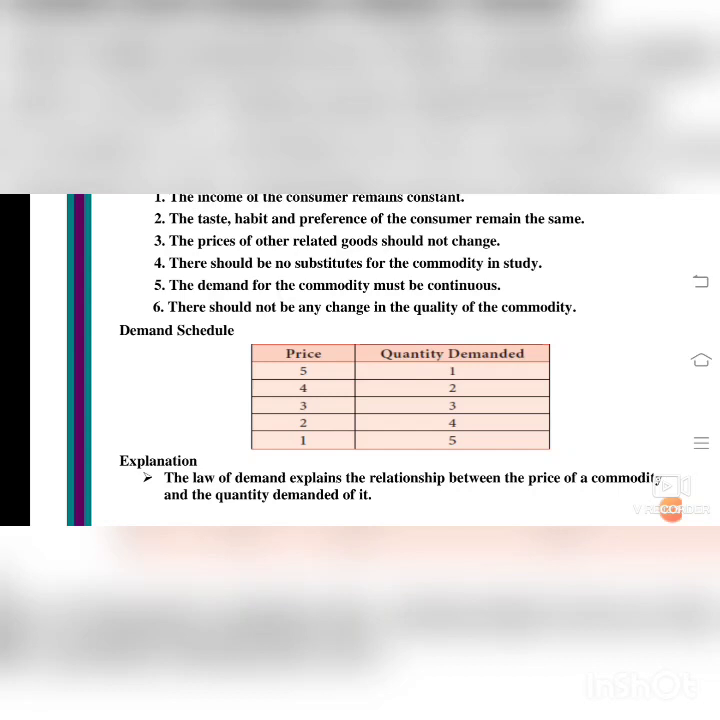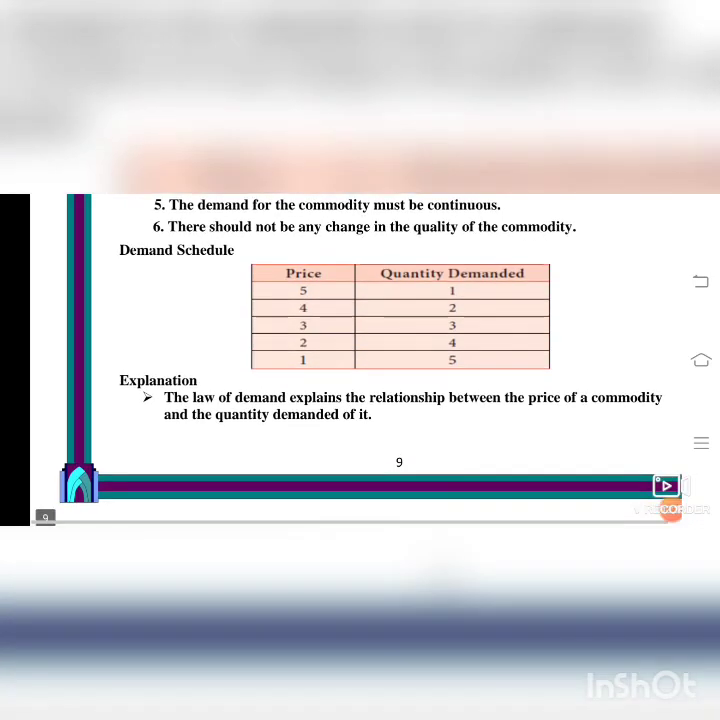So when the price level is decreasing, you see the schedule property. When the price level is decreasing, the quantity demanded is increasing. So as the price decreases, the demand increases. Now we will see the explanation for the schedule. The law of demand explains the relationship between the price of a commodity and the quantity demanded of it. This is the law of demand. That is, comparing the price and the quantity of demand is called the law of demand.